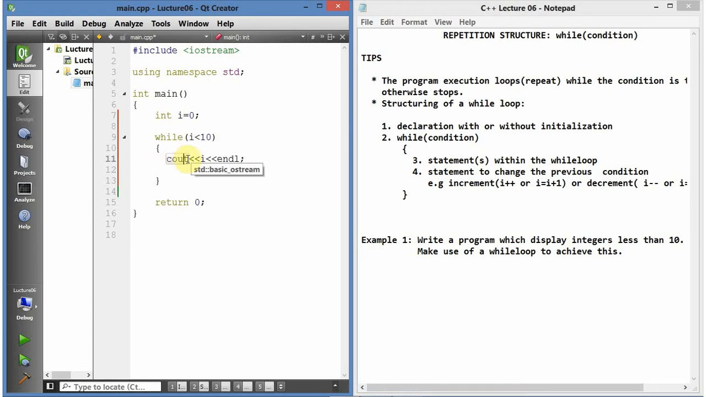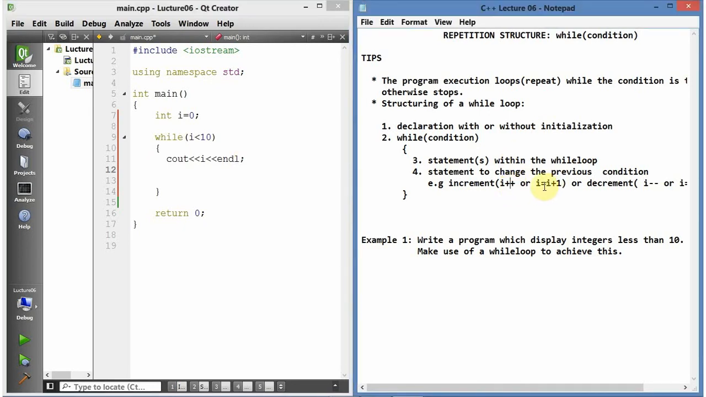It always works with output when you want to display something to the screen, right? And now, this is number 3 on our while loop. So now we go to the fourth part, which is the statement to change the previous condition. All right, I give an example here. I said I plus plus, which simply means I is assigned to I plus 1.